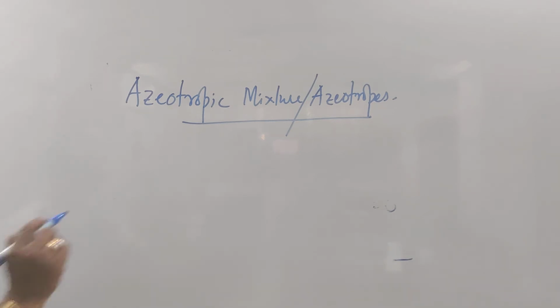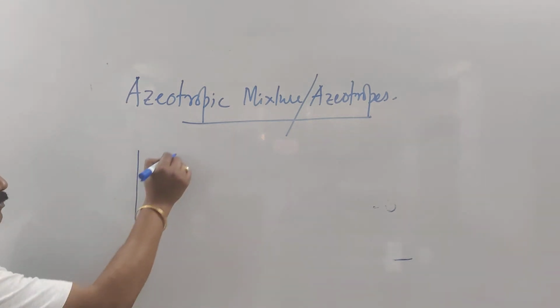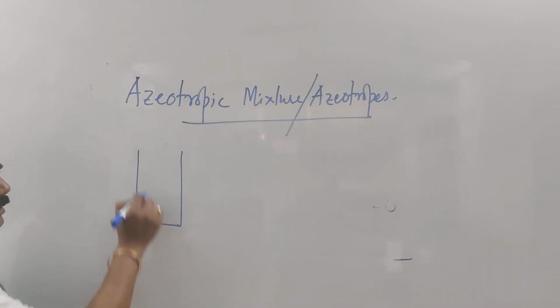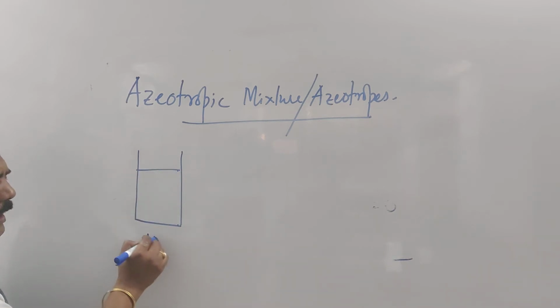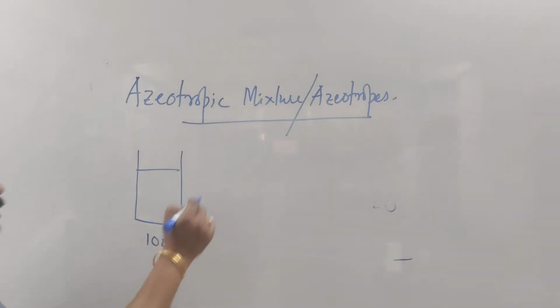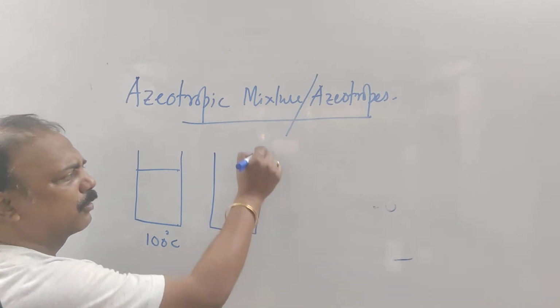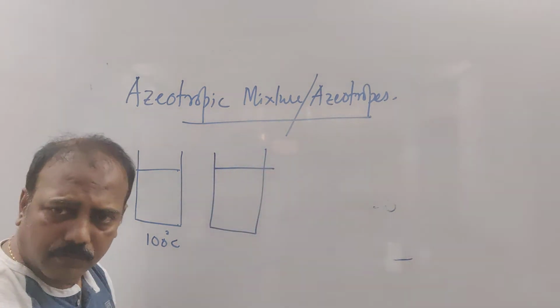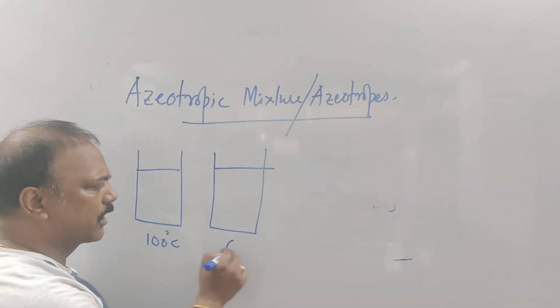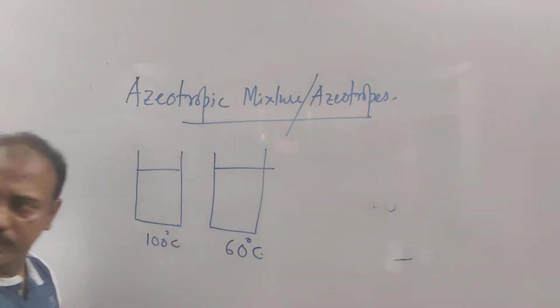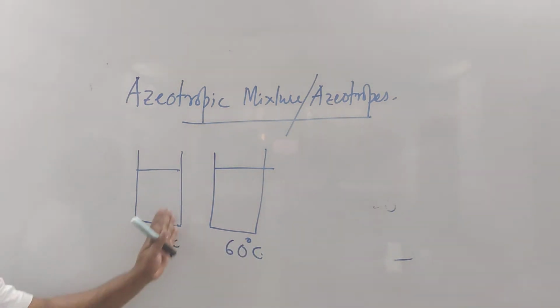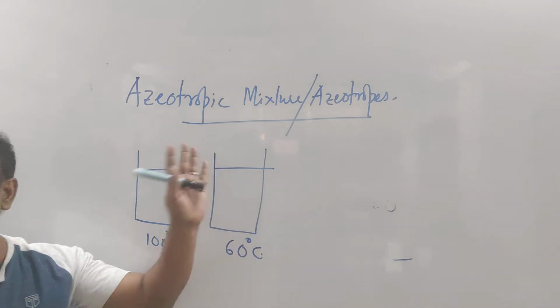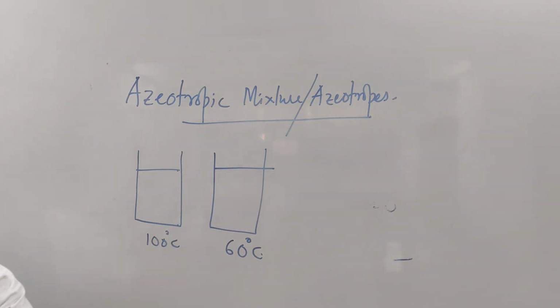There is nothing. See, if I take water, at normal condition, we know it boils at 100 degrees Celsius. That is the boiling point. I am taking some ethanol, alcohol suppose, normal alcohol, ethanol. Generally, it boils around 60 degrees Celsius. Fine. Individually, I had taken them. Their boiling points are 60 degrees Celsius and 100 degrees Celsius respectively.